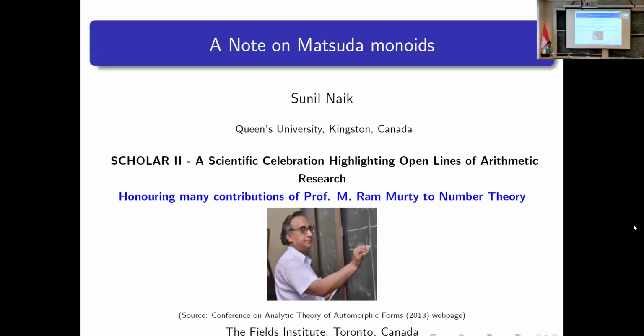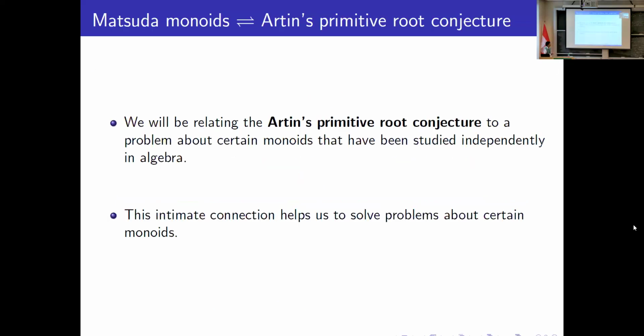So in the morning, we had a great talk by Kumamurthy sir on the Artin primitive root conjecture. I think Ramurthy sir's talk is also related to the Artin primitive root conjecture. In this talk, we'll be relating the Artin primitive root conjecture to a problem about certain monoids that have been studied independently in algebra. And using these connections, we solve some problems related to these monoids.